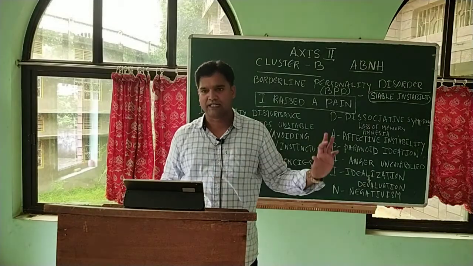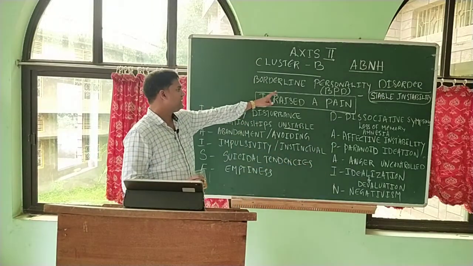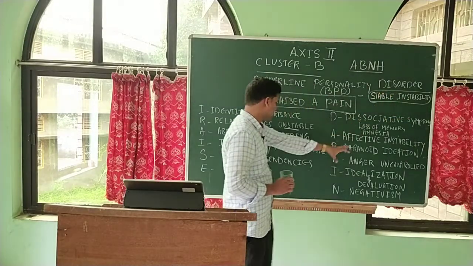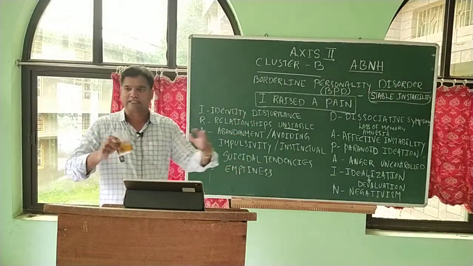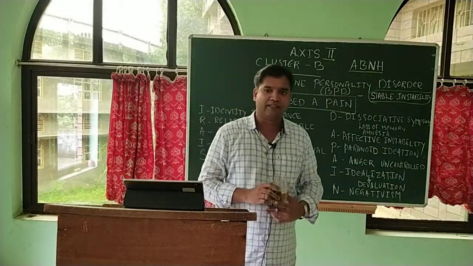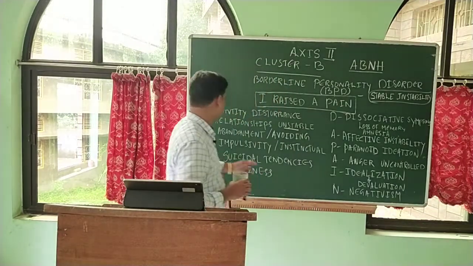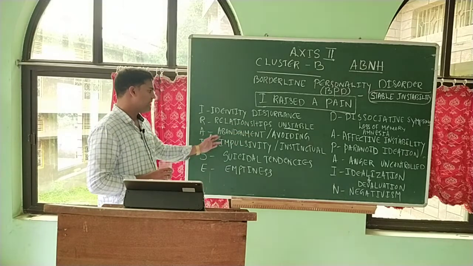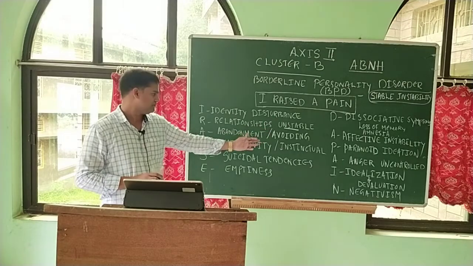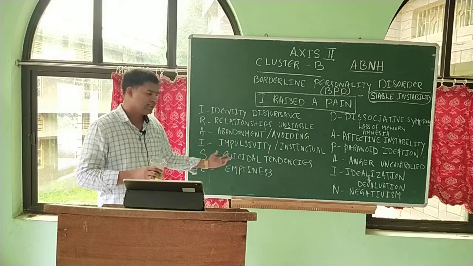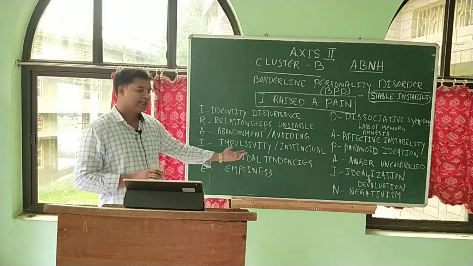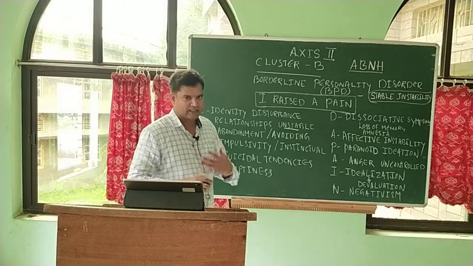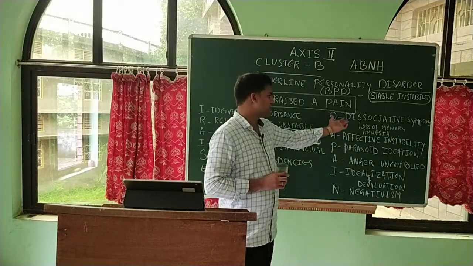So these are the basic characteristics for us to understand about the BPD personality. Their main characteristic is stable instability. From here we can understand all the other characteristics to describe this personality called BPD, borderline personality disorder. They have identity disturbance, unstable relationships, they abandon projects and ideas, they avoid people, and then they have a lot of impulsivity, they are very instinctual, they have suicidal tendencies, they usually harm themselves, and they also have a lot of emptiness, brokenness, nothingness deep down, and they have some dissociative symptoms.